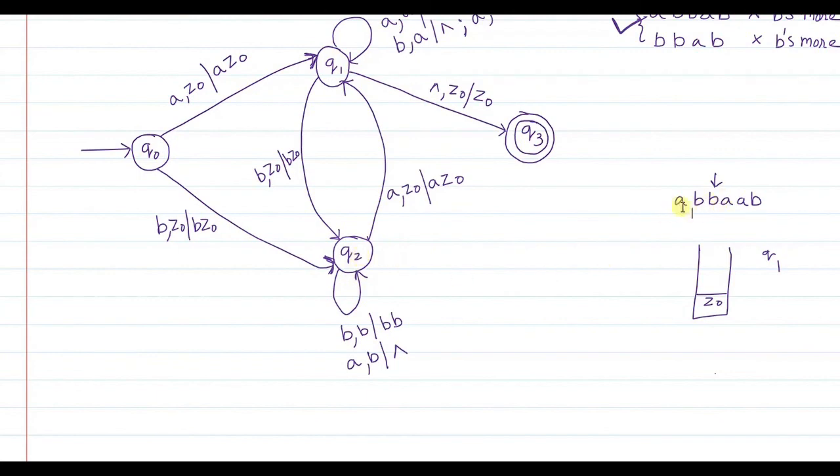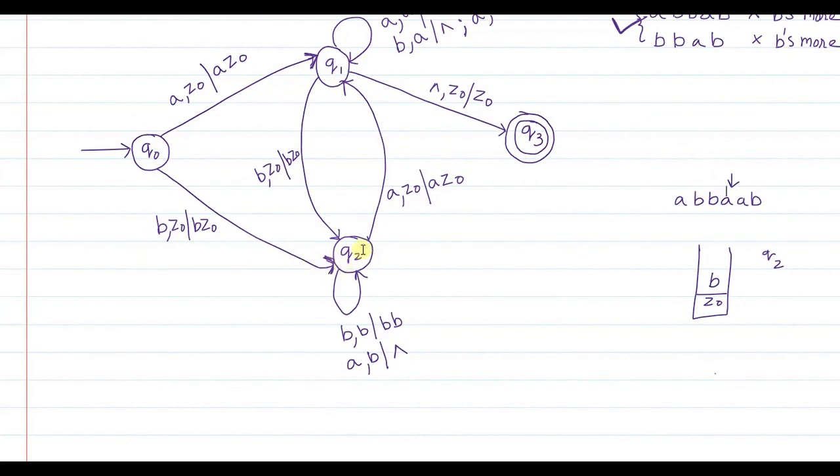Now after this, you are in Q1. When B is encountered and the stack is empty, that means this is one extra B for which matching is not done. There is nobody to match. So in Q1 state, when B is encountered and the stack is empty, you push that B onto the stack, and from Q1 you move to Q2 state, and the pointer moves to the next element.